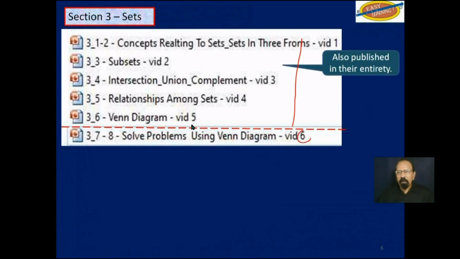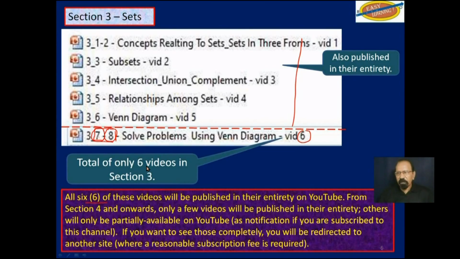And we are now at the 6th video in this section, which is based on objectives 7 and 8 combined. Well, there's not much to do with 8, mainly 7. Now, all 6 of these videos will be published in their entirety on YouTube. As a matter of fact, 5 of them have already been published.